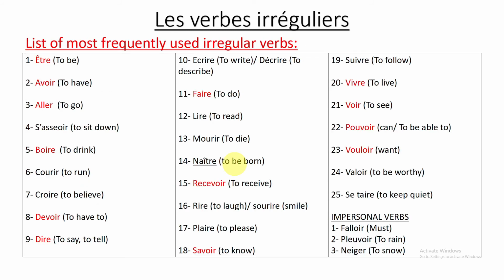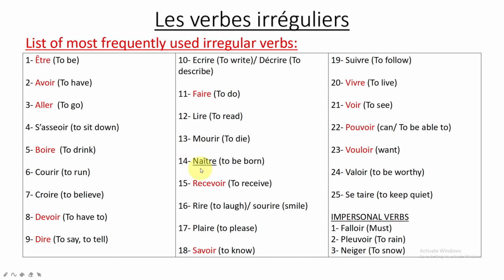Okay, so here is a list of the most frequently used irregular verbs. In this list we have être, we have avoir, we have aller. Okay, we have boire, we have devoir, we have dire, we have faire, we have naître.